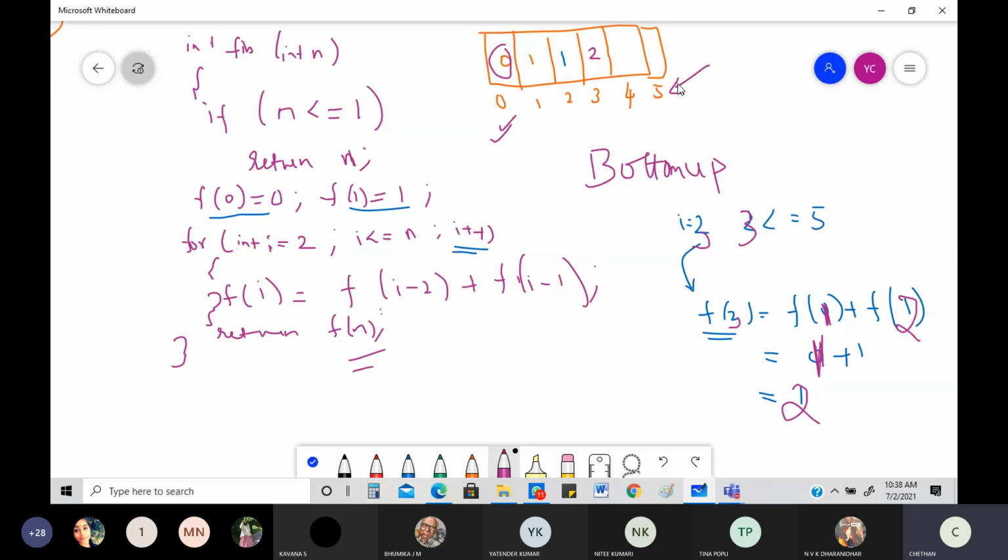You started with Fibonacci of 5. You started here, then you came here, then here, then here, then here. Like this you did in the previous tree. This one, you are starting right from here itself. So this is a bottom-up approach, and it's an iterative approach. You're not using recursion. You're using a for loop to figure out the values of your Fibonacci series. Okay, so it's a bottom-up approach with iterative statements. You are able to get it in a much faster way.